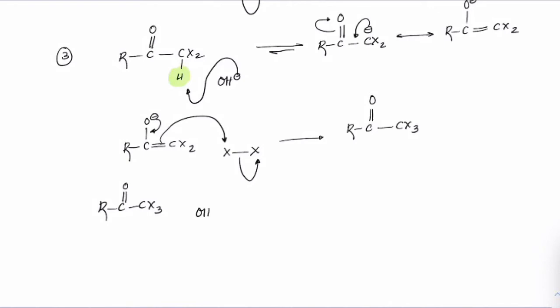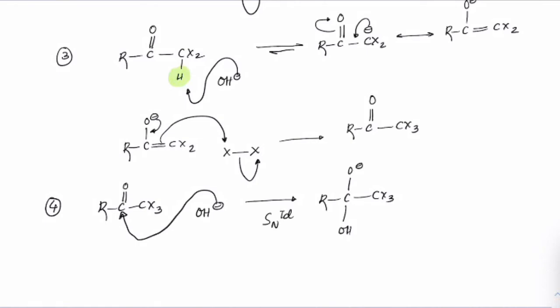This time when the OH minus attacks, there is no other way but to attack as a nucleophile. This is step 4. So here you would see CO minus, CX3 and OH. This is a complete SN2 type mechanism now, right? Now this time when OH closes in, between OH minus and CX3, CX3 is a better leaving group. So that's how the carbon-carbon bond is finally breaking. So we'll have RC double bond O OH plus CX3 minus.